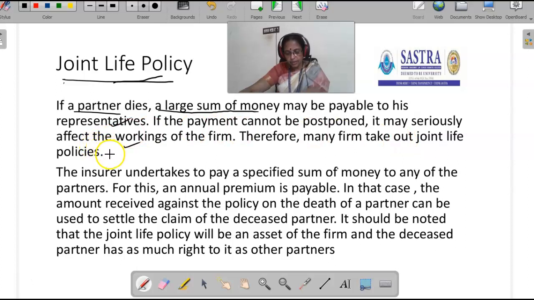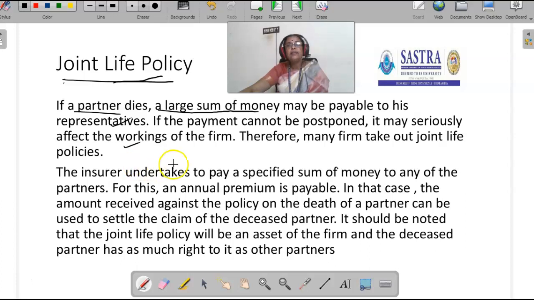What is joint life policy? It is a policy which is taken by the partners of the firm on the joint lives of the partners. The purpose of joint life policy is to reduce the financial burden of the firm at the time of payment of a large sum to the legal representatives of the deceased partner. The insurer pays the amount after the death of the insured partner.